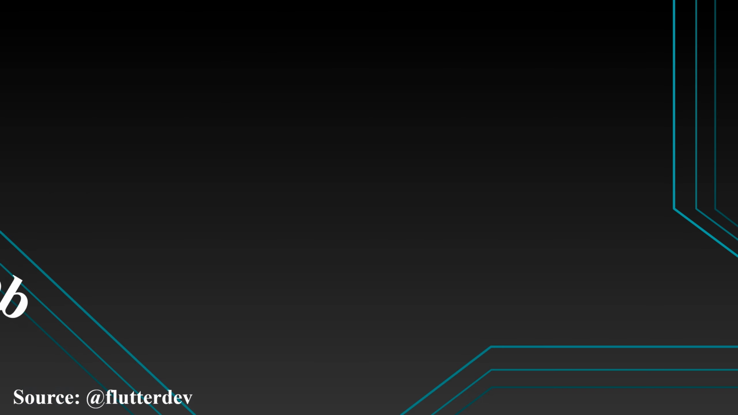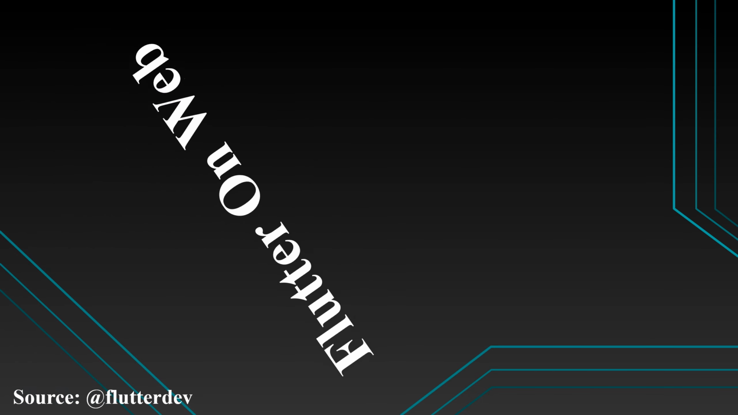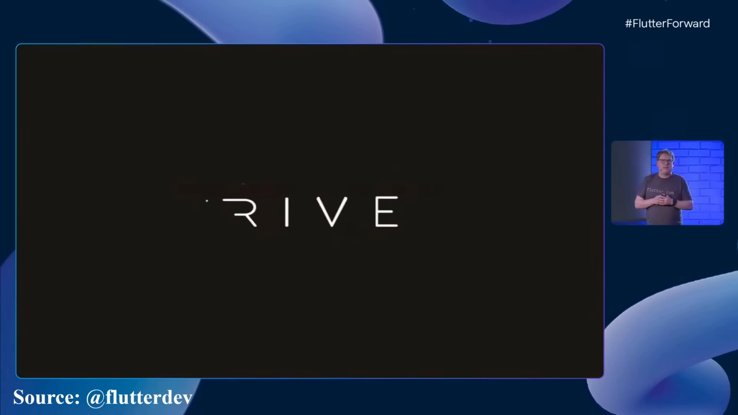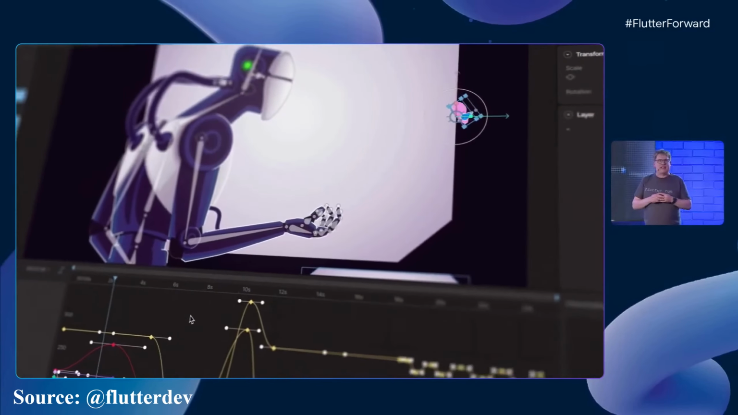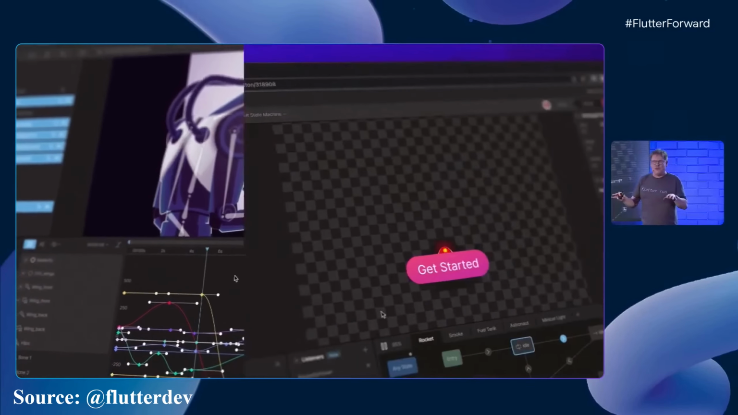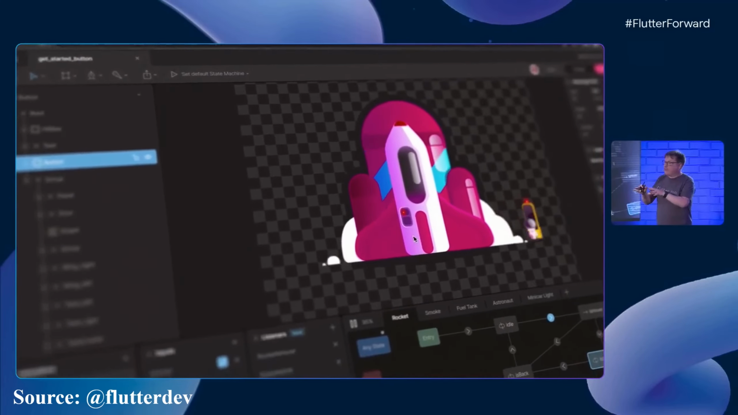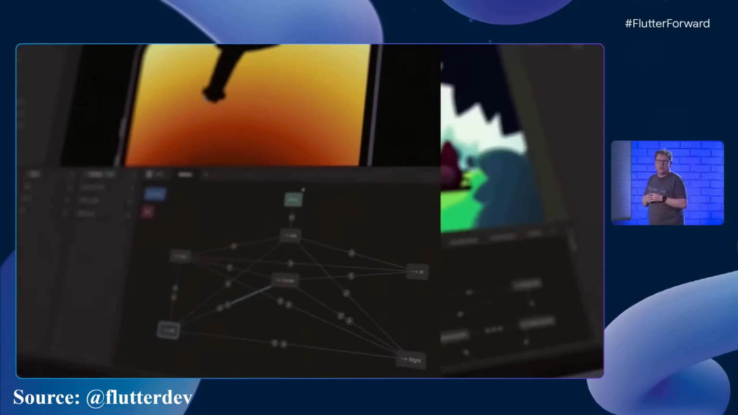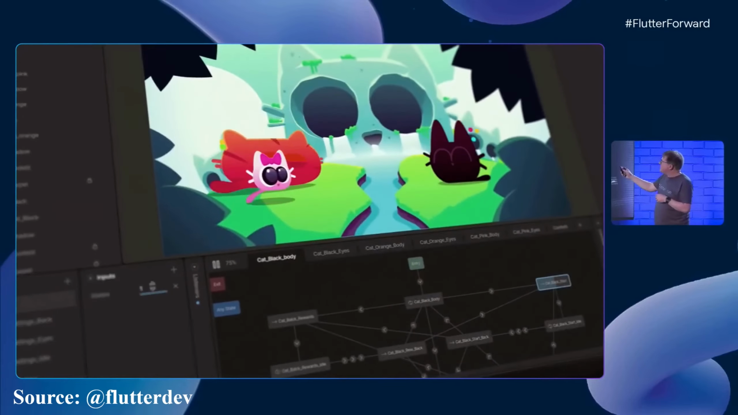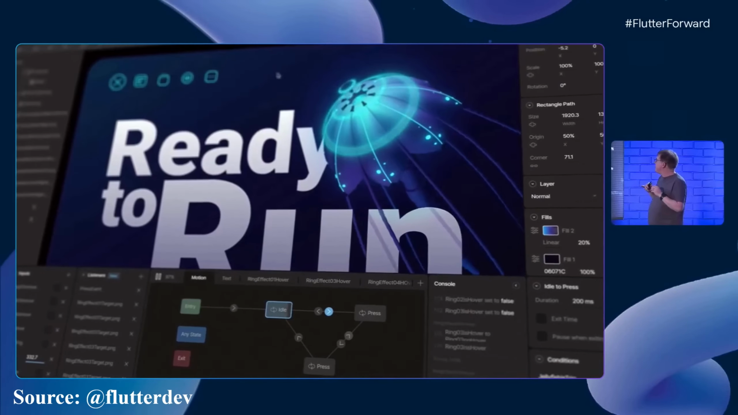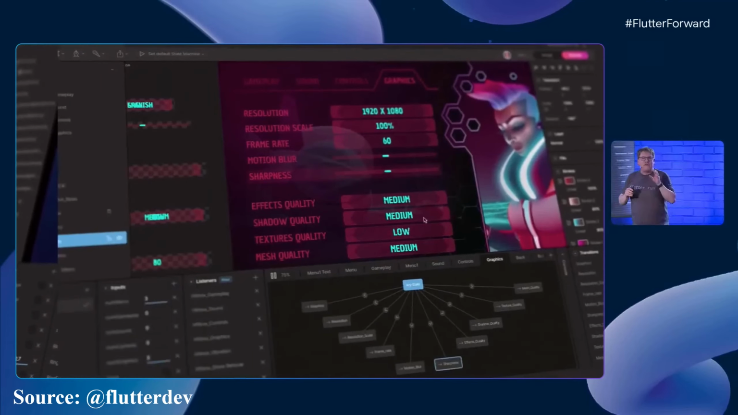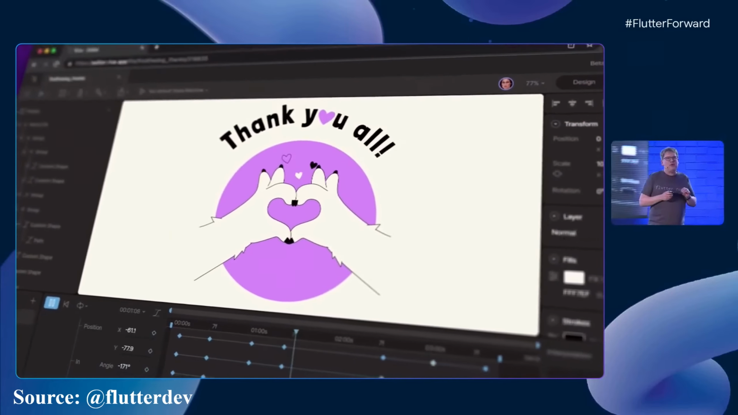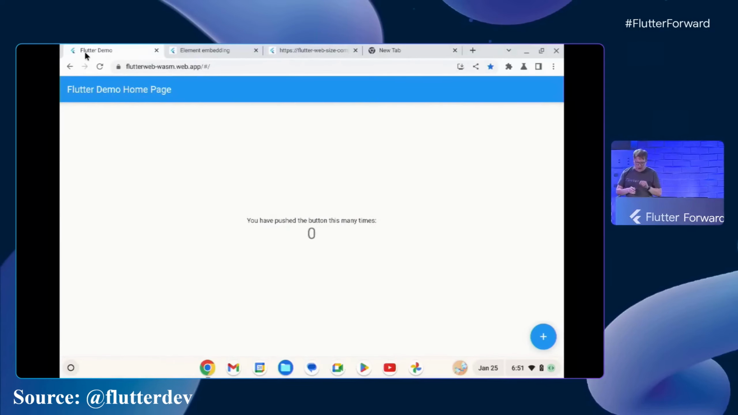New in Dart 3, Rive. Rive is rapidly becoming one of the most popular ways to build interactive graphics, whether you're targeting Flutter or another platform. And for Rive, the editor itself is written in Flutter on the web. And in fact, it was one of the first things to be built with the web on Flutter. And apps like this, with their complex visual needs and their complex UI needs, are really hard to do without a framework like Flutter.